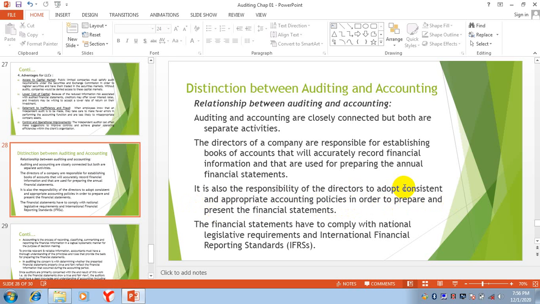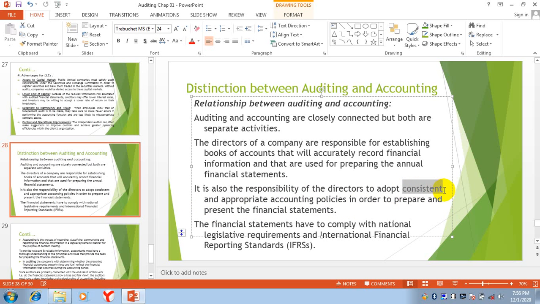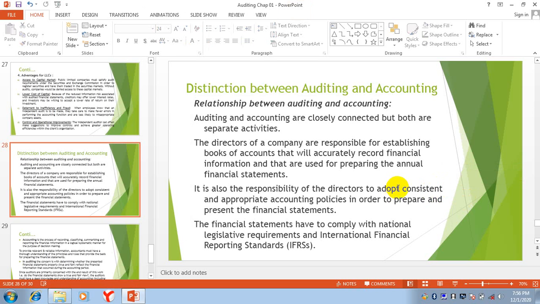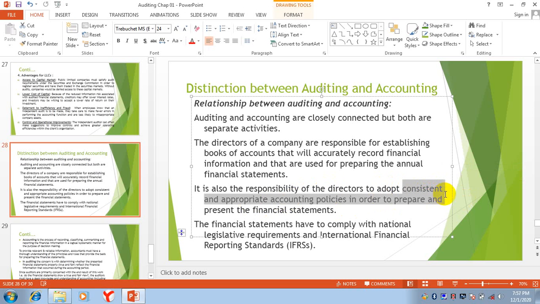But keep in mind one thing, that if you adopt one accounting policy, you will use it consistently. Not like this, that one year you are following the straight line method and the other year you are following the declining balance method and the next year you are following the sum of year digit method. No. When you adopt a policy, you will use it consistently. This is the responsibility of directors in order to prepare and present the financial statements. The financial statements have to comply with national legislative requirements and international financial reporting standards.